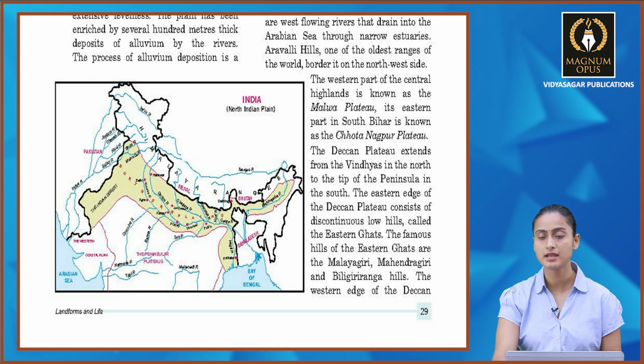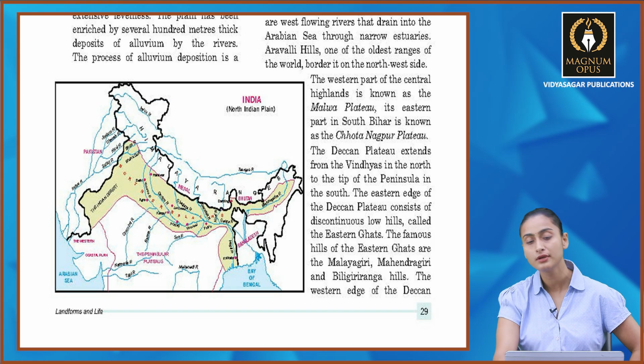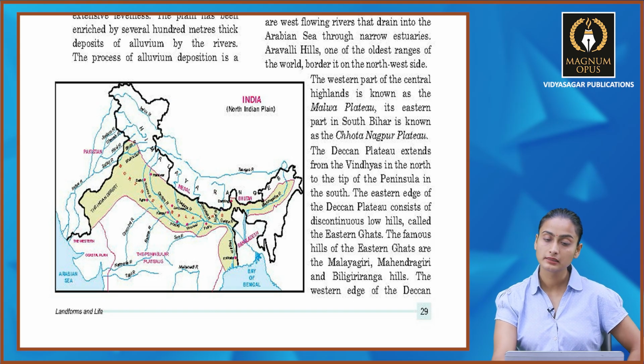The western part of the Central Highlands is known as the Malwa Plateau. Its eastern part in South Bihar is known as the Chota Nagpur Plateau. The Deccan Plateau extends from Vindhyas in the north to the tip of the peninsula in the south, and the eastern edge of the Deccan Plateau consists of discontinuous low hills called the Eastern Ghats. The famous hills of the Eastern Ghats are the Malyagiri, then you have Mahendragiri and Biligiri-Ganga hills.